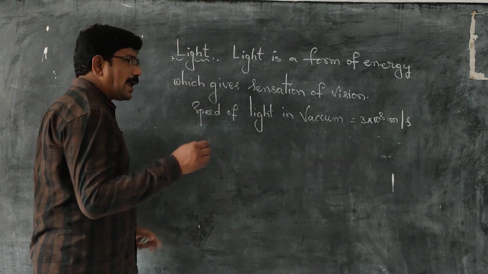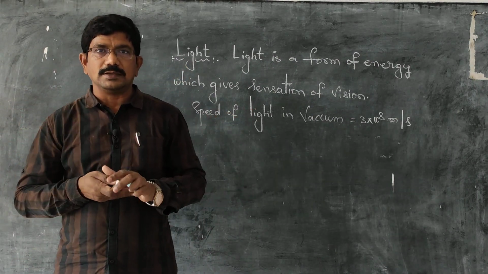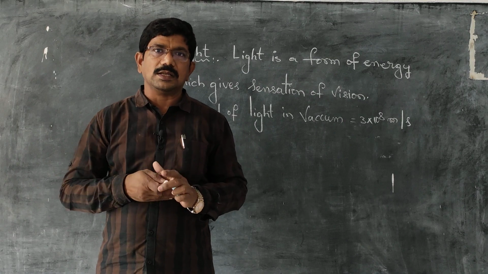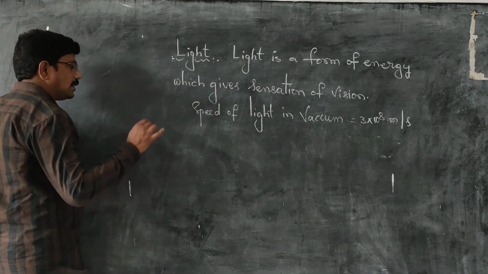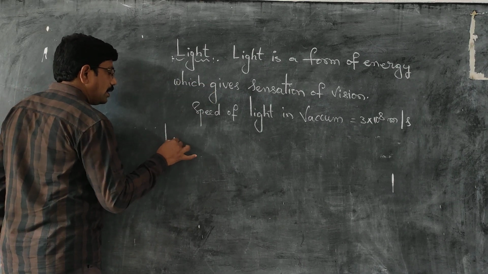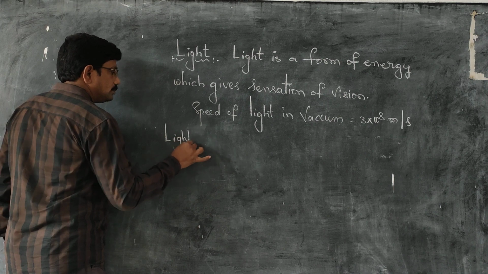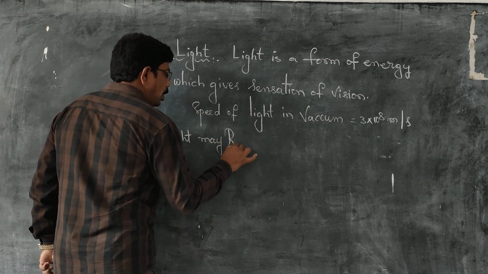Now, what happens when light falls on the things around us, on the materials around us, on the substances around us? Means when light falls on the objects, two things happen. One is light may rebounce.